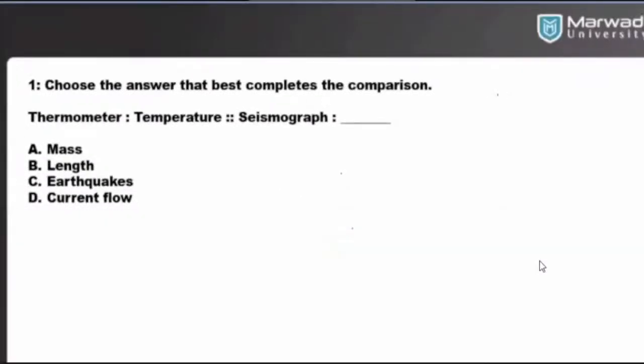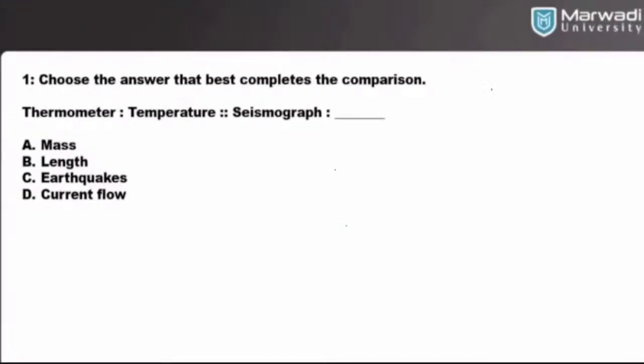Seismograph. Seismograph is a tool used to measure what? To measure mass? No. To measure length? No. To measure current flow? No. But it's used to measure earthquakes. And participants who have answered it correctly are only 44%. Though it's, comparatively, if I compare it with earlier questions, this time maximum participants have answered it correctly. Very well done, guys.